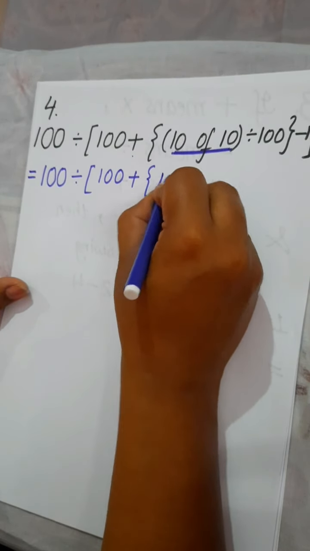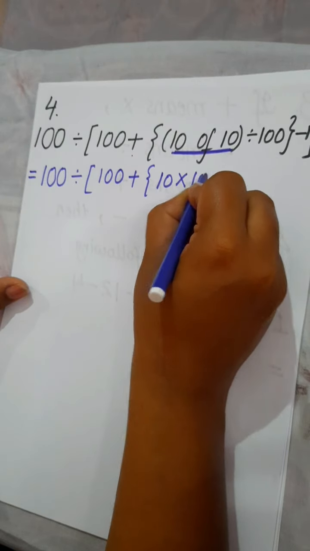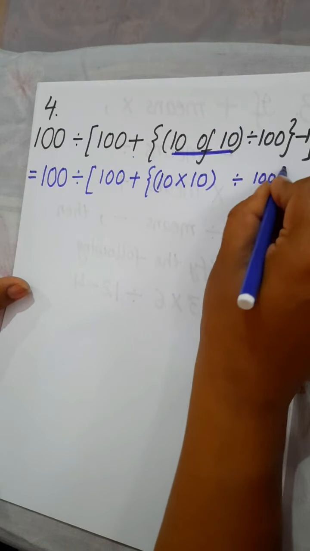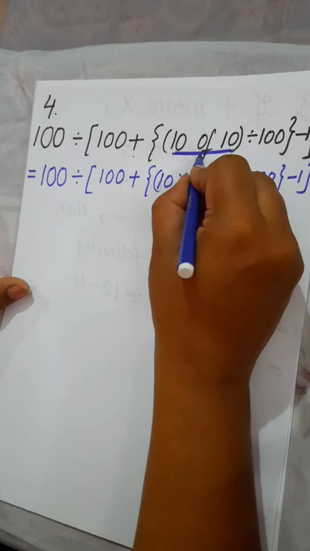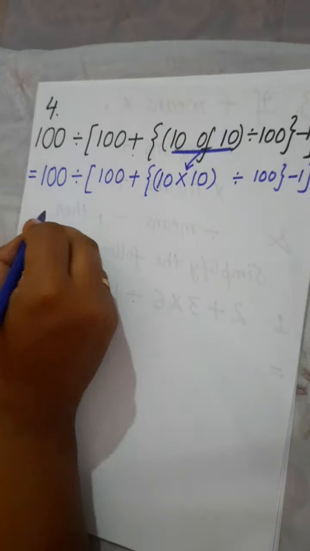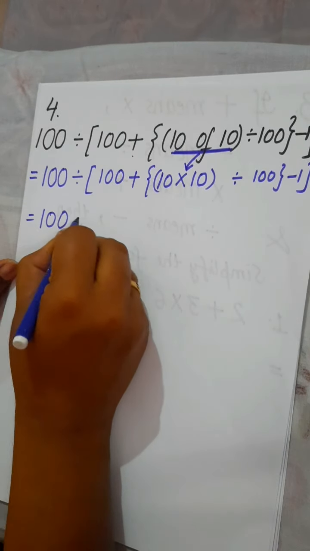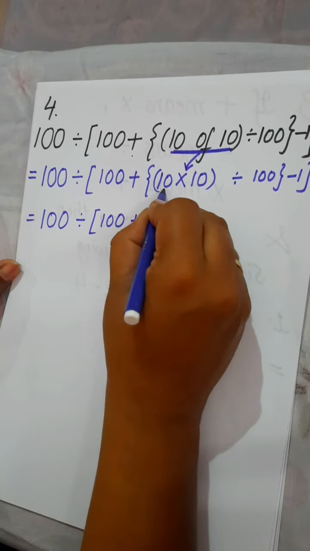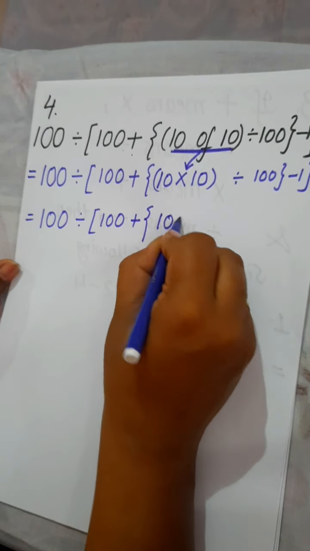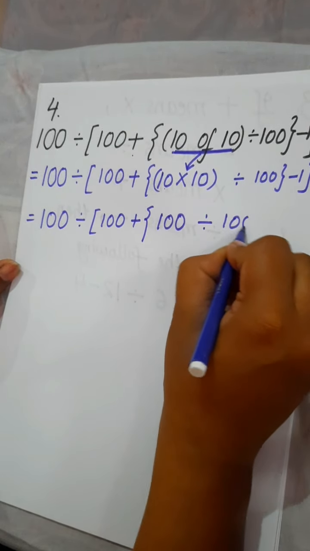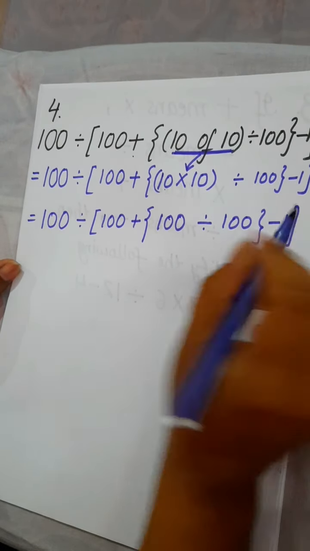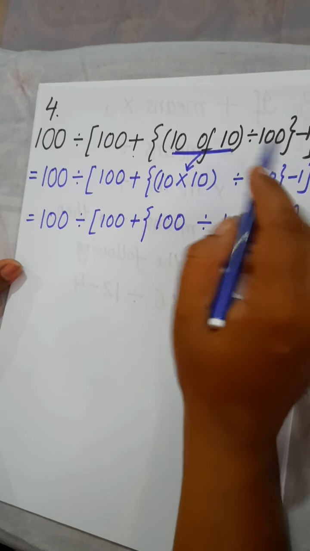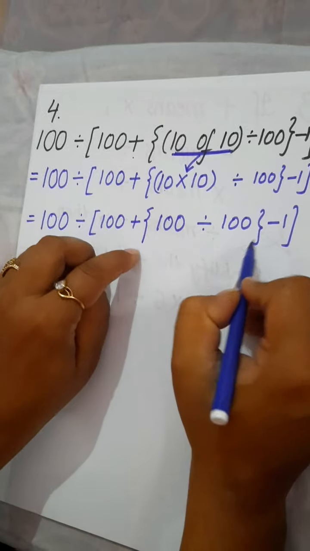So we have 10 multiply 10 divided by 100 minus 1 as it is. First we write multiply instead of, then we have this 100, again this 100, plus we have to solve this bracket now. 10 into 10, 10 tens are 100, divided by 100 minus 1. Now if so many brackets are given to you, our first step is to solve this round bracket first, then after that we have to solve this curly bracket.